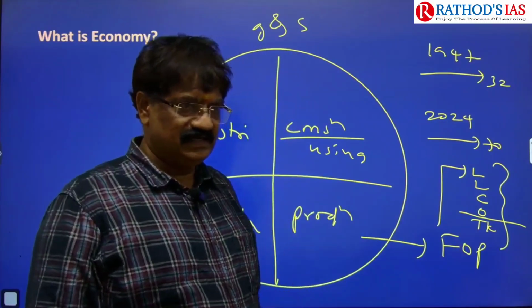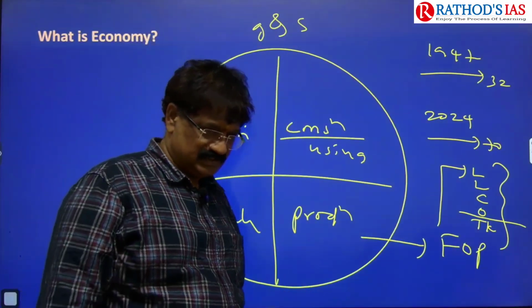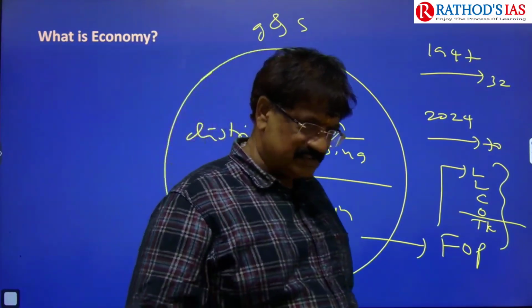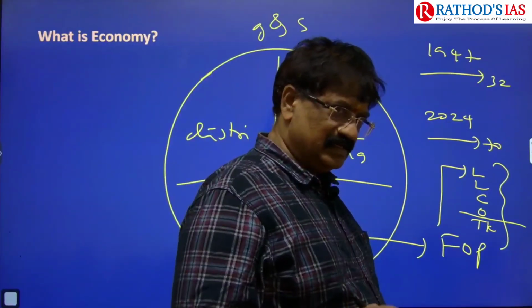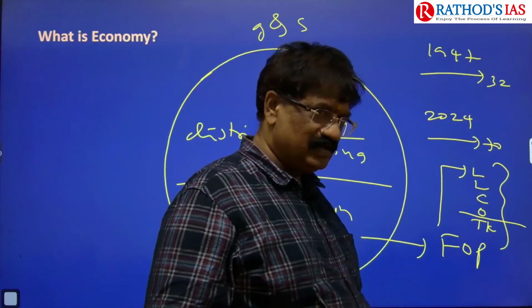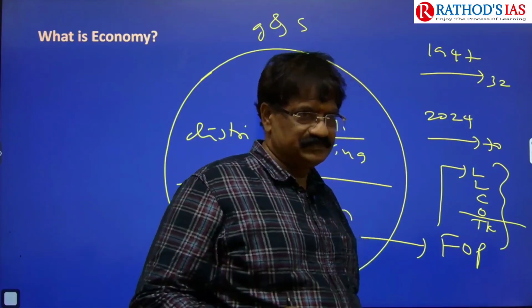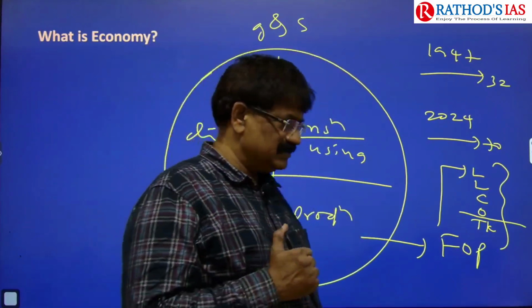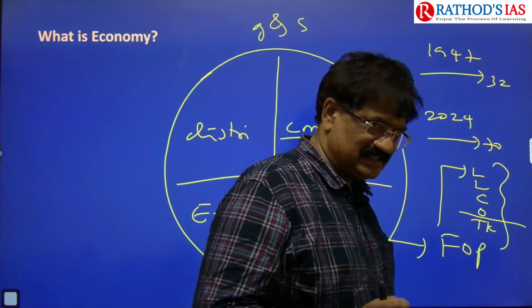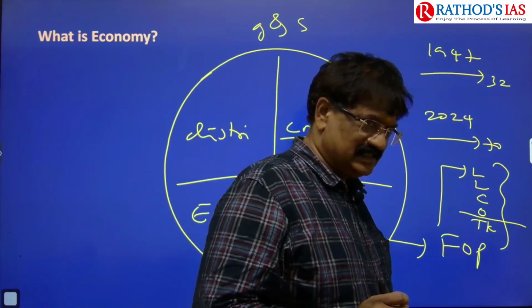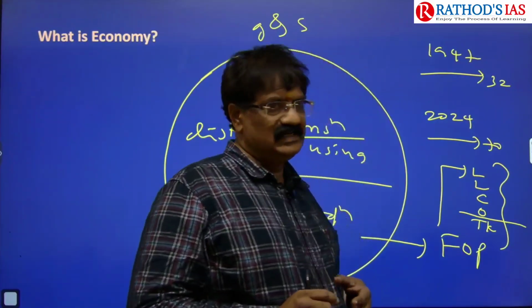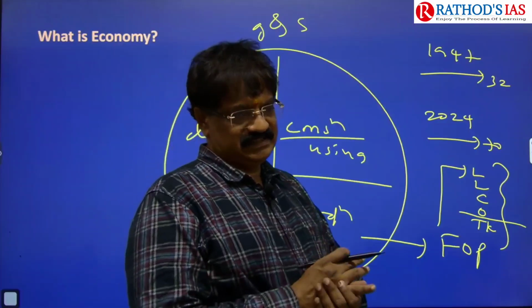Number 1, land. Below that, labor. Below that, capital. Below that, organization. Then the last one, technical knowledge.